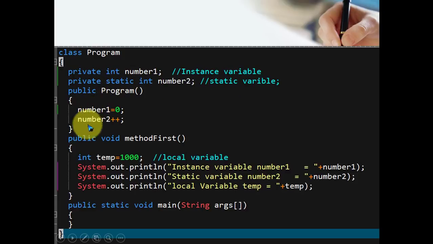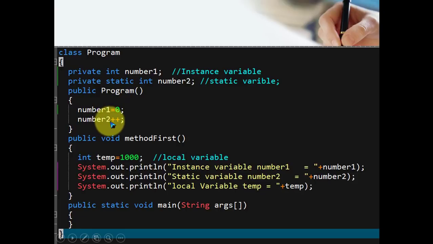But here you just check in the constructor. Number one is assigned 0 and number two is incremented, number two plus plus. In Java, the default values assigned to the respective data type are assigned when you create an object, if it is a data member. So number one is equal to 0, and number two plus plus is also based on 0.